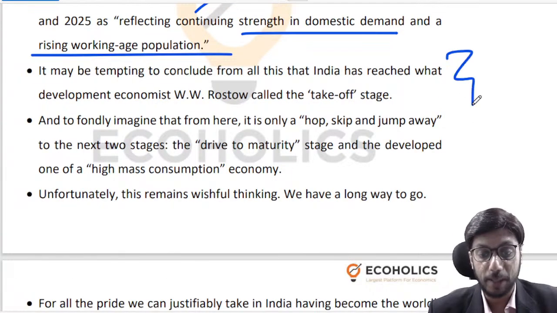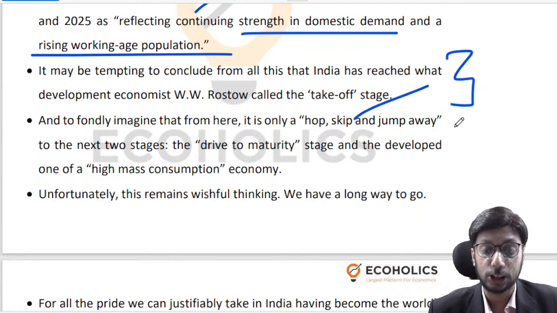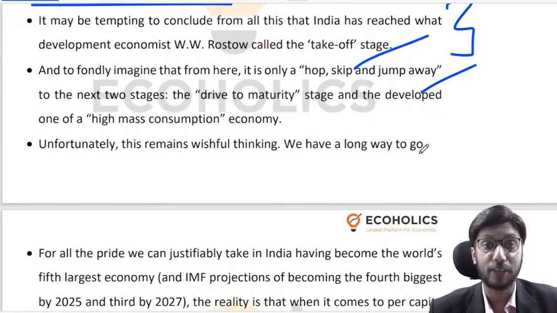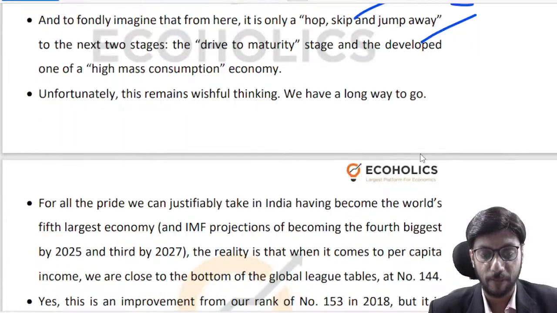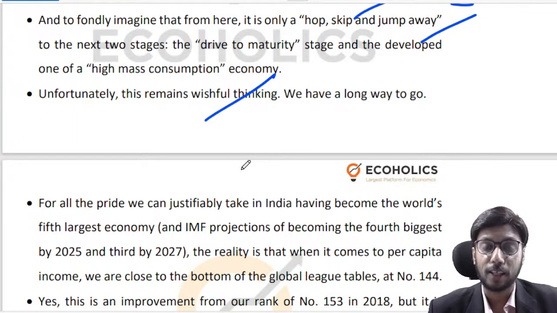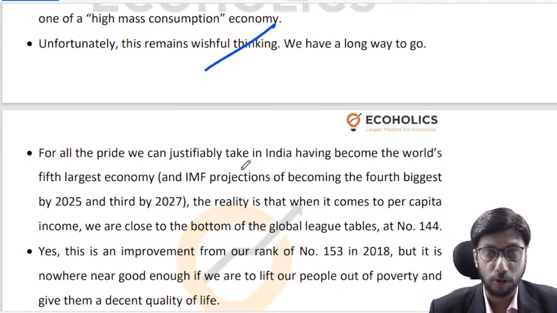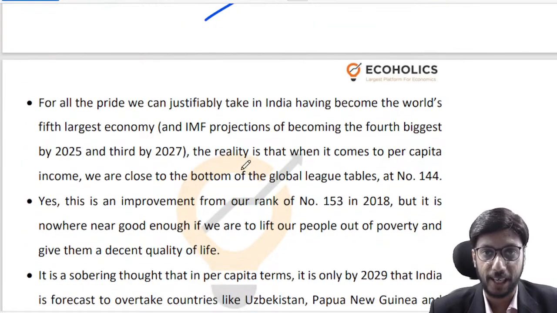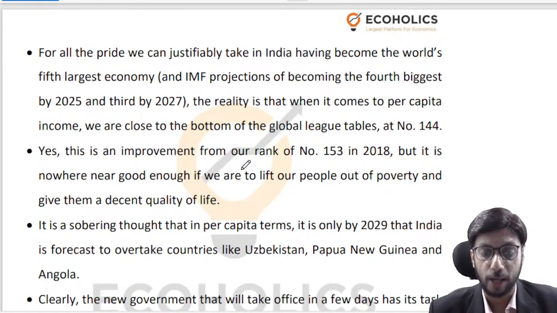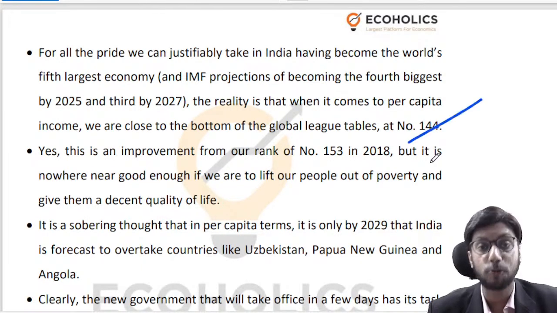So you may be tempted to think that we are near the takeoff stage, that we are just a hop, skip and jump away from prosperity, right? That we have really arrived, our moment has really arrived, right? But you have to be mindful that this can be converted into wishful thinking very soon if you change the data point, right? So if you forget the growth rate and you talk about the per capita income of India, then we are still at number 144 in the world.